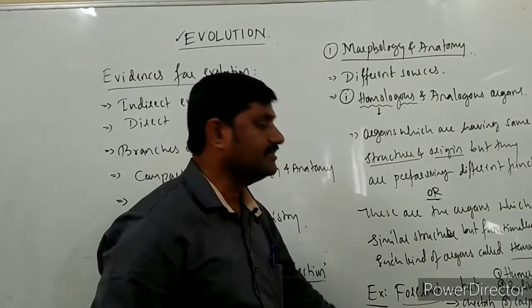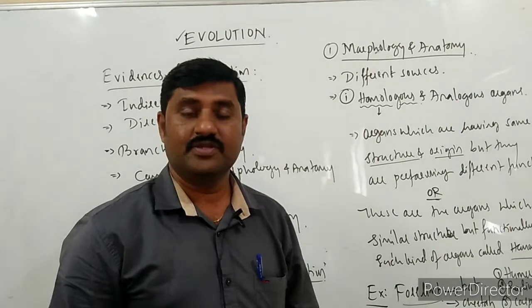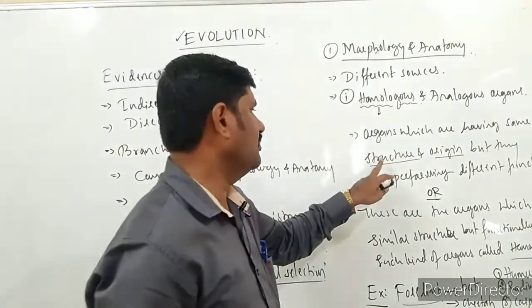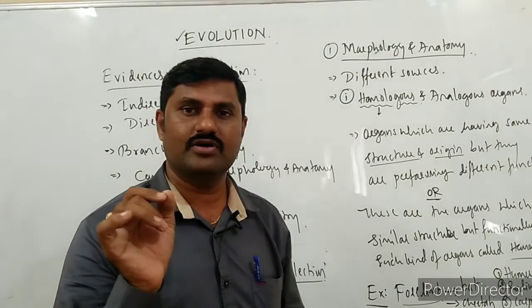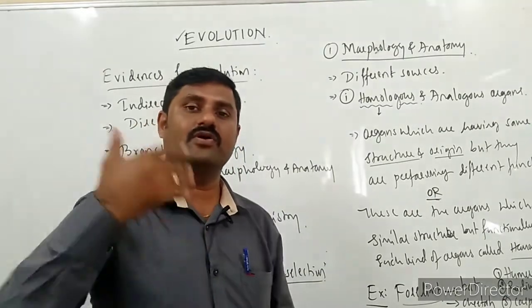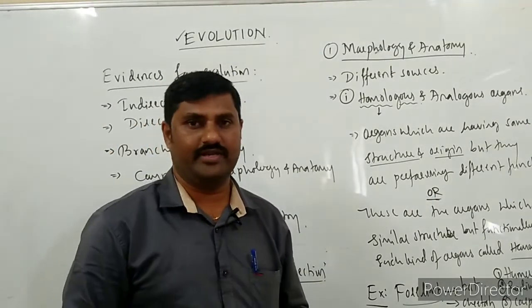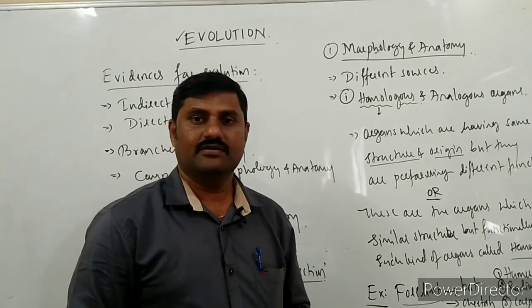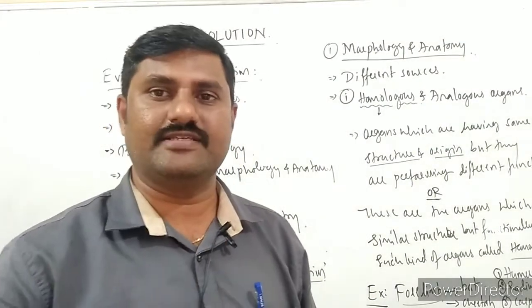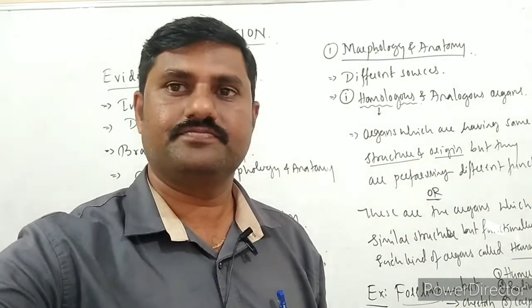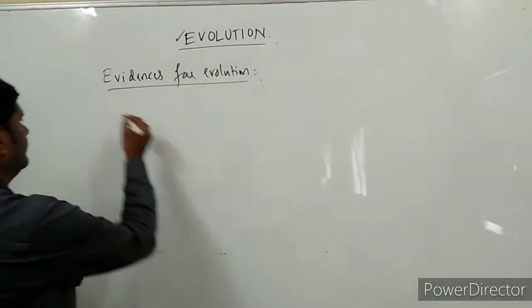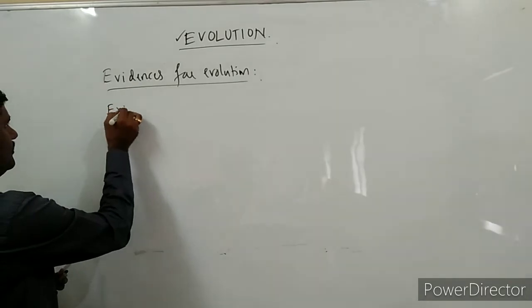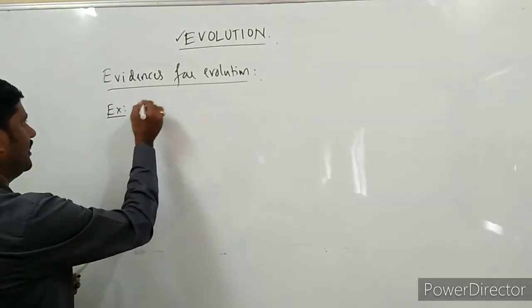Similarly, in all these distantly related animals, what are these organs known as? Homologous organs. And many more examples we can give over here, right? So let us see those examples also now. Next examples for homologous organs are